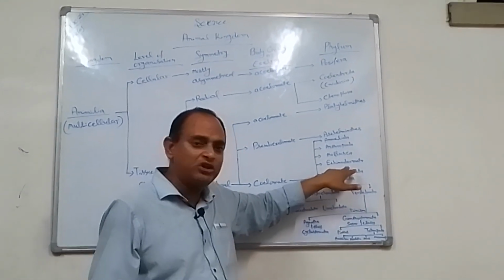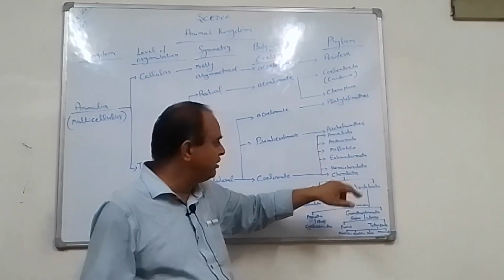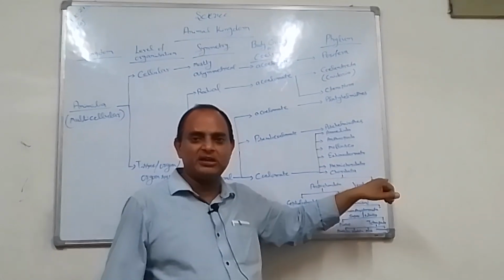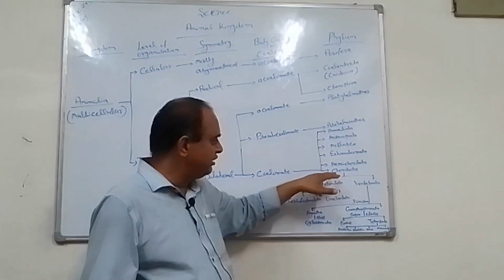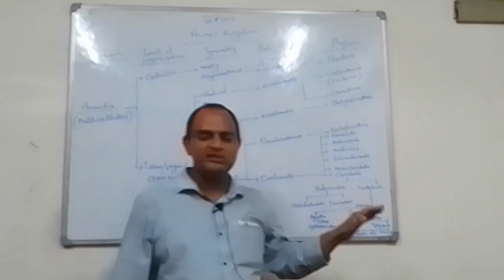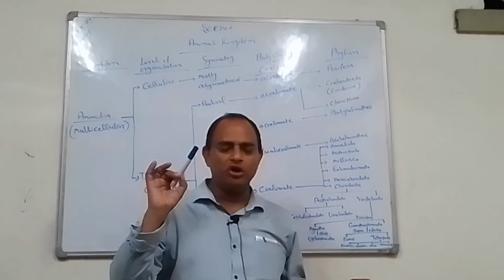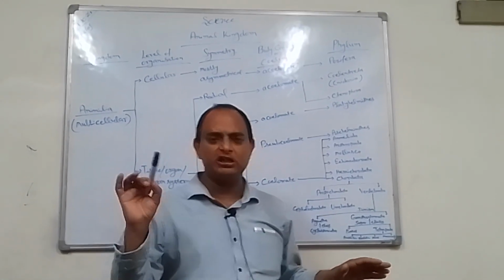But in case of Echinodermata, there is radial symmetry. Here is one exception. And Hemichordata, example Balanoglossus, and Chordata. So before chordates, all are called non-chordates because there is no presence of notochord or hollow dorsal tubular nerve cord.